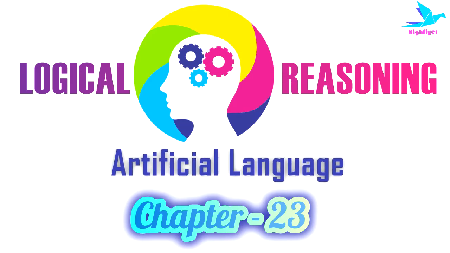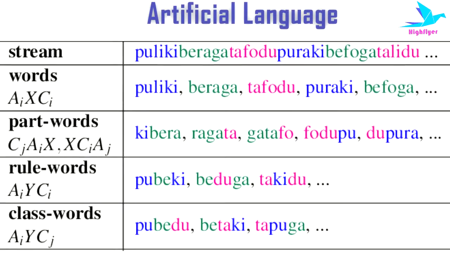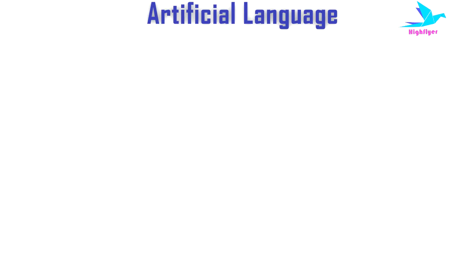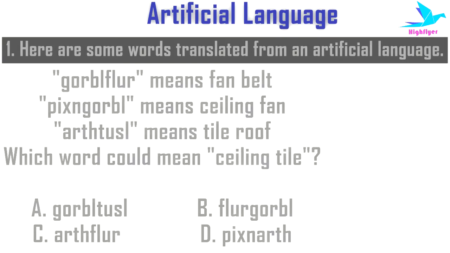Artificial language, our next chapter for logical reasoning. Artificial language is an interesting part of logical reasoning, where coding and decoding of information is done by using an unusual pattern of alphabetical arrangements. In this type of questions, first you will be given a list of 3 nonsense words and the English word meanings. The questions that follow will ask you to reverse the process and translate an English word into the artificial language. For example, the first question.